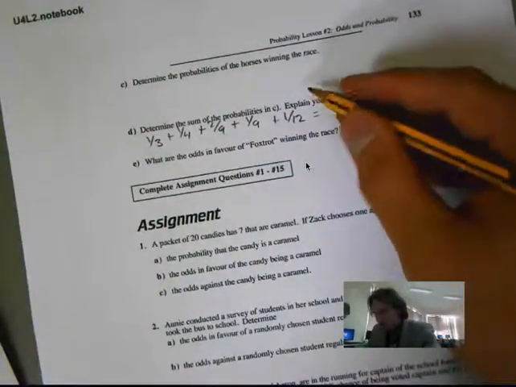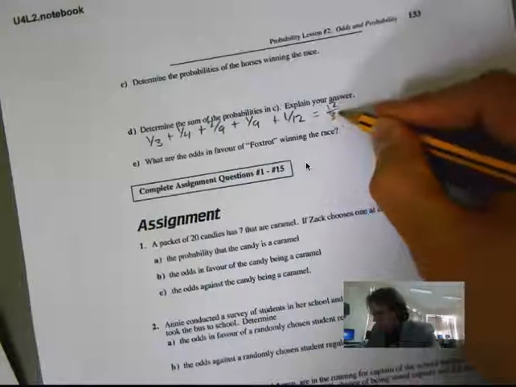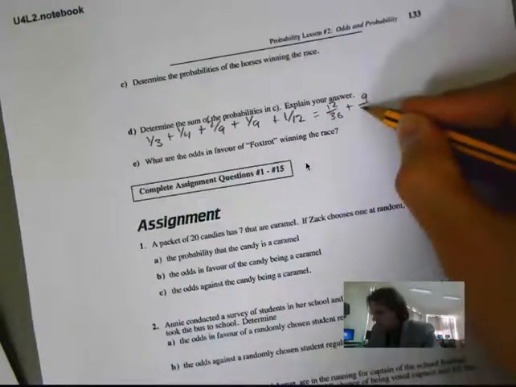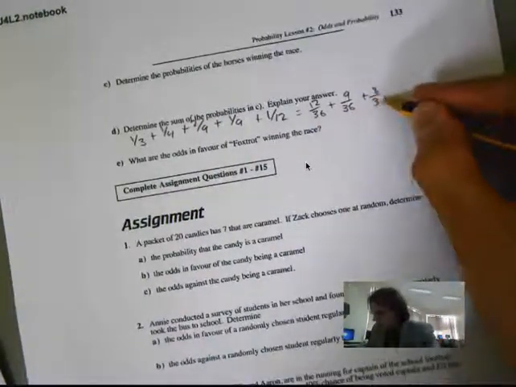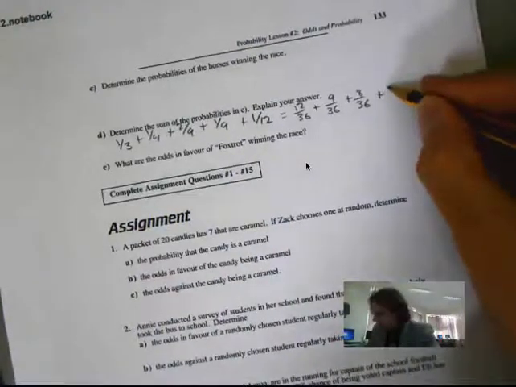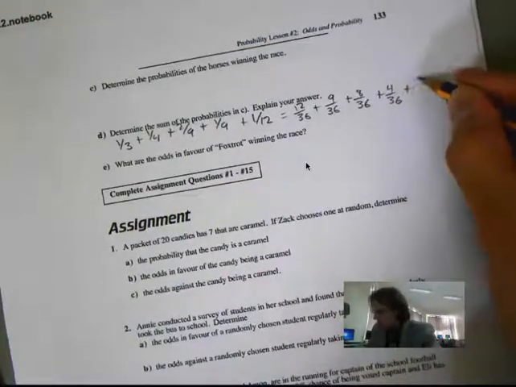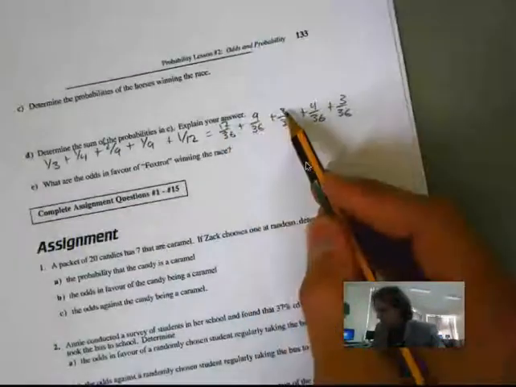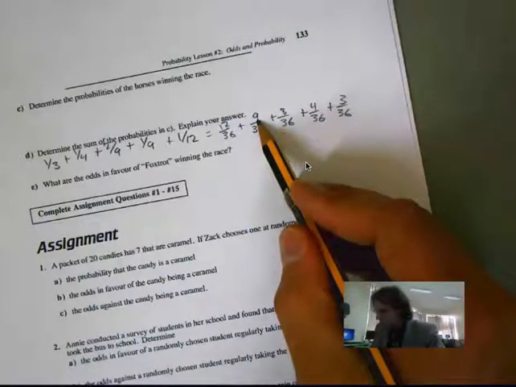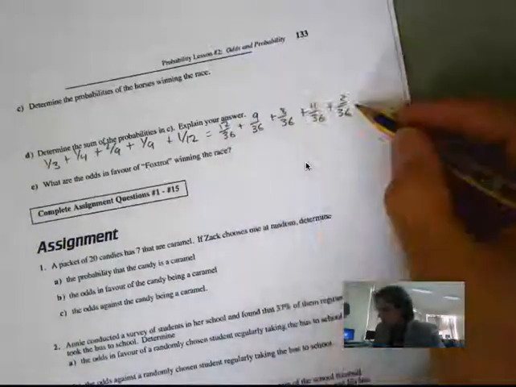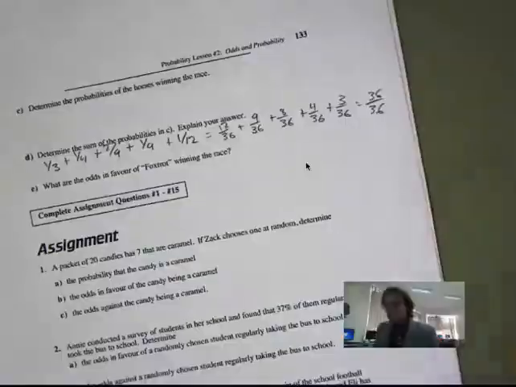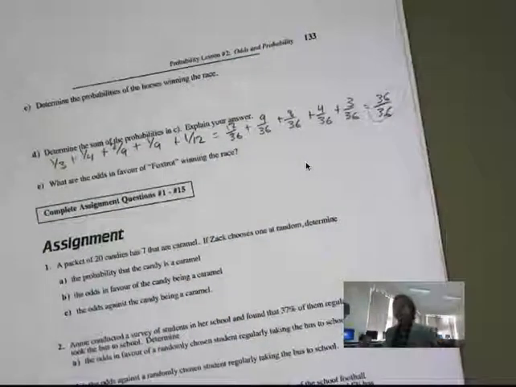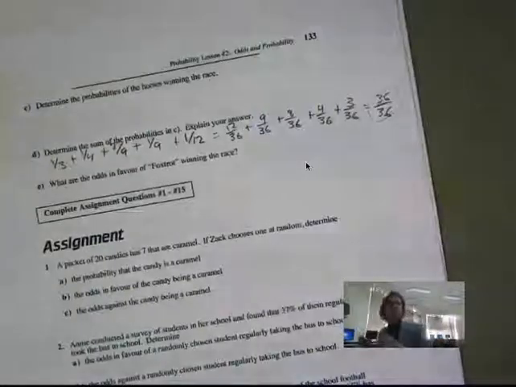So the first one is 12/36 plus 9/36 plus 8/36 plus 4/36 plus 3/36. Now we add those all together. I am going to get 36 out of 36. So if we look at this right here, 36 out of 36, that's 100%. So no matter what, everything adds up to 100%.